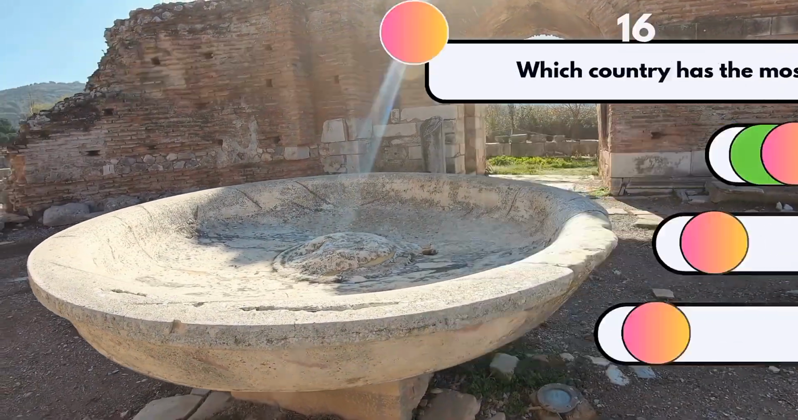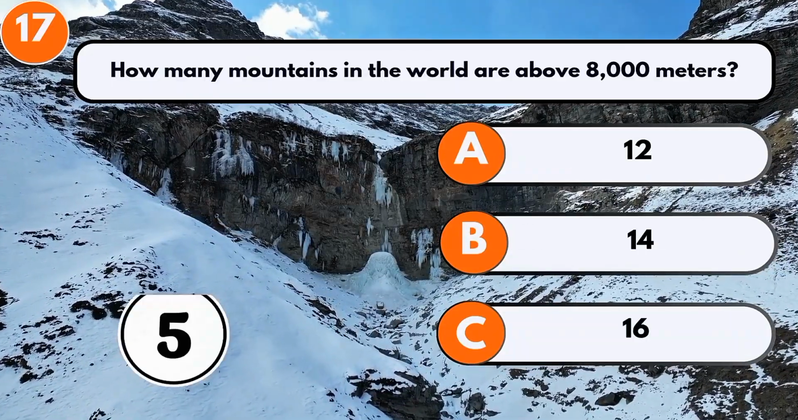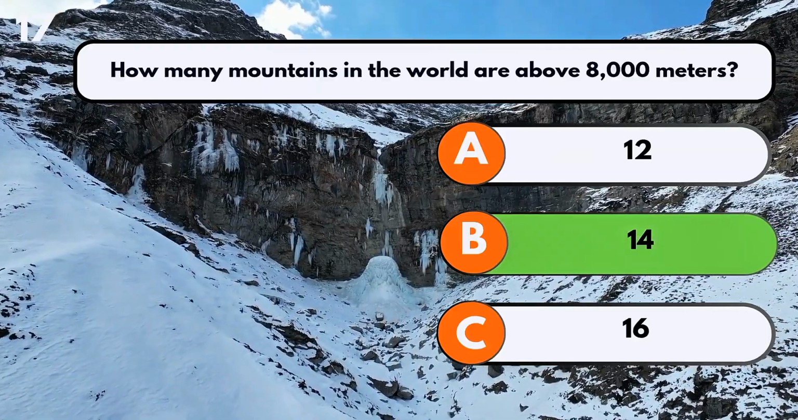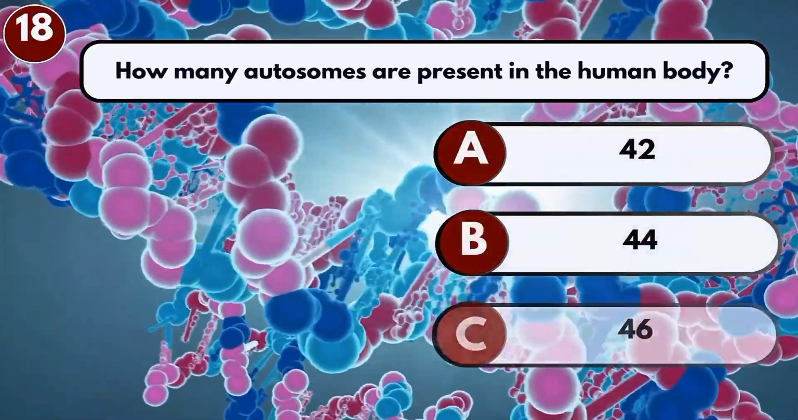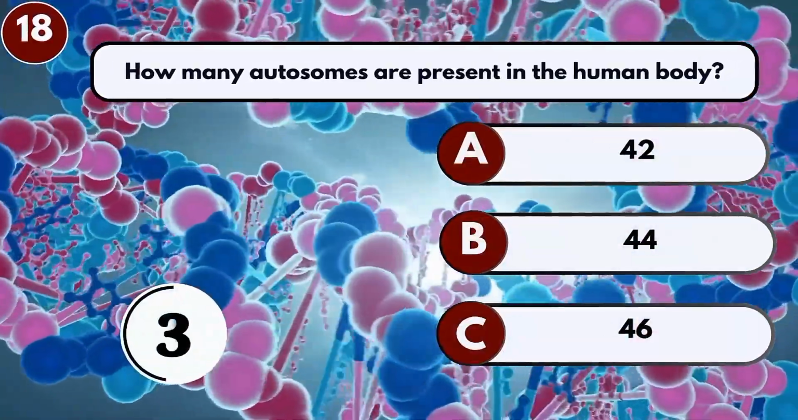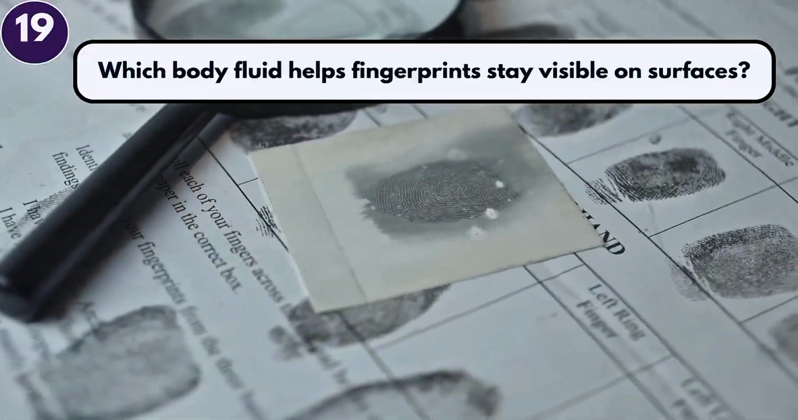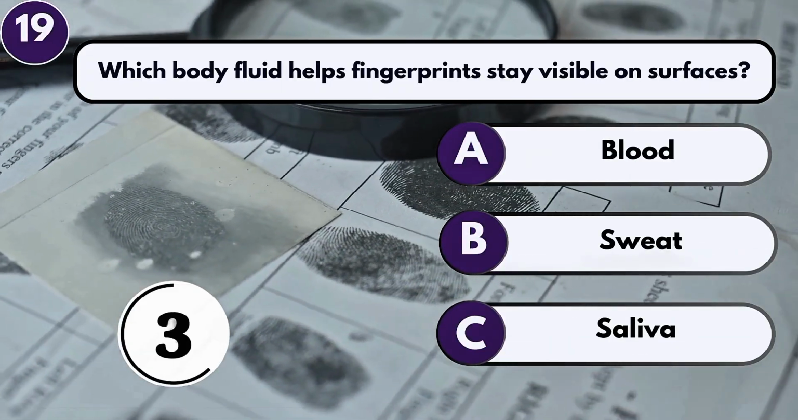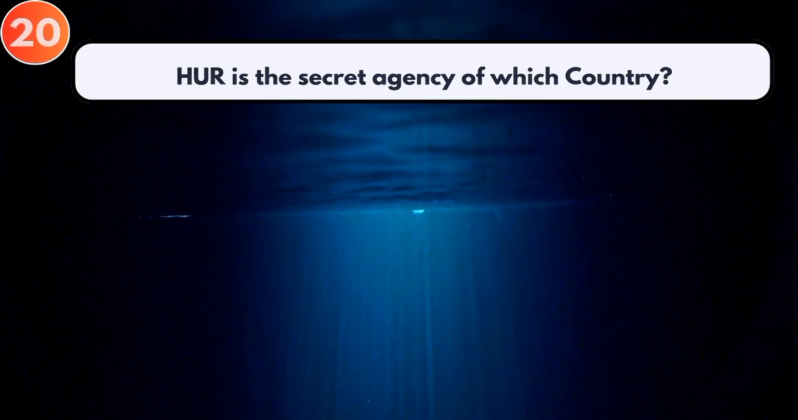Italy. How many mountains in the world are above 8,000 meters? 14. How many autosomes are present in the human body? 44. Which body fluid helps fingerprints stay visible on surfaces? Sweat. Her is the secret agency of which country?